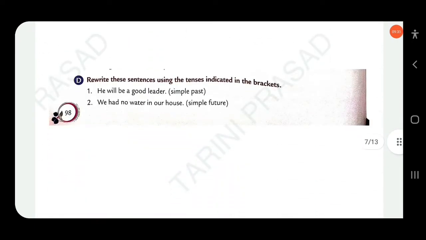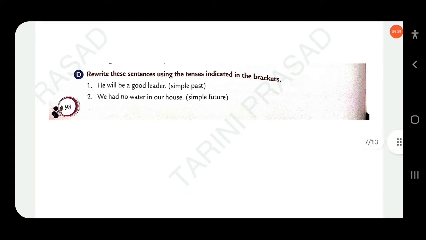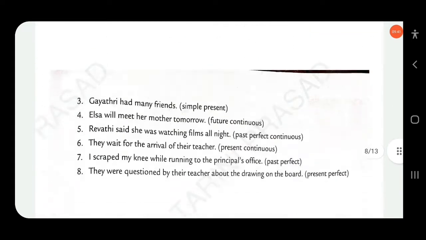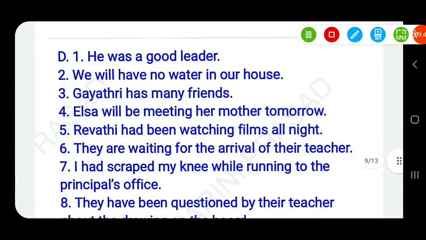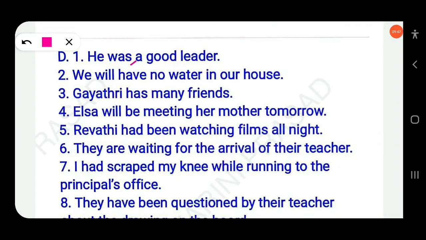Then next here, rewrite these sentences using the tenses indicated in the brackets. He will be a good leader. The sentence is written in simple future, so you have to change it into simple past. Here will is changed into was. He was a good leader. Clear?